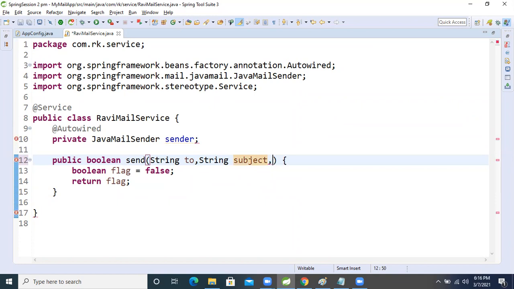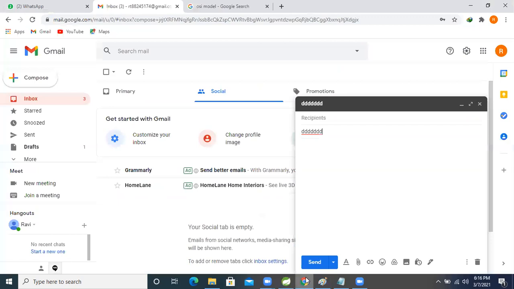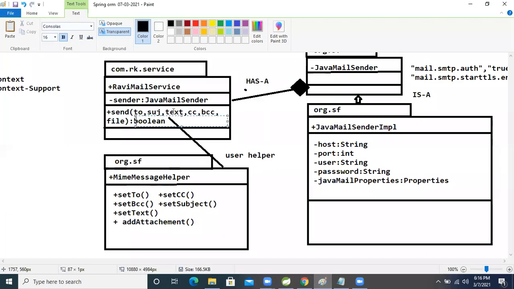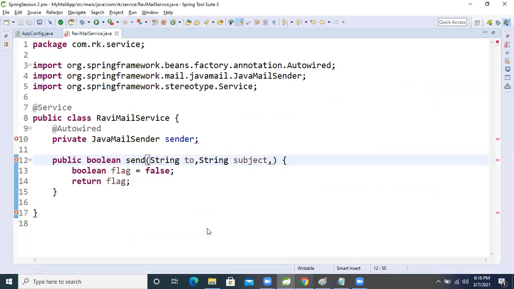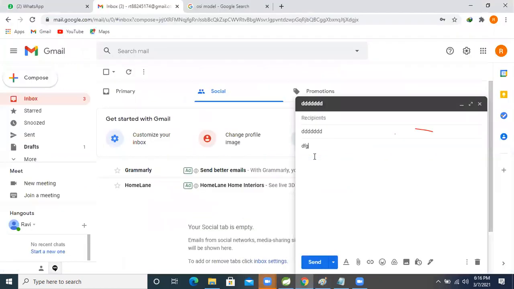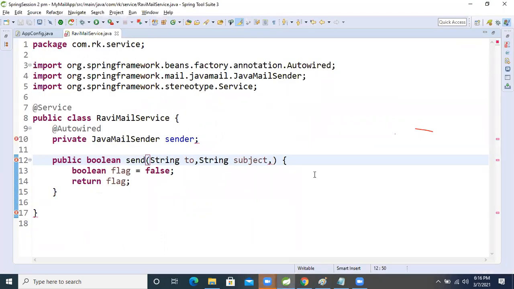Okay, fine. So next, what will we do now? Come to Gmail again, right? No, first we will see the UML. There is a subject and a text area. In the text area also we are writing a string only, right? So same thing, come to our application. Now what will we take, string data type only or not? What will it be? Text. Okay, now this field is also completed.